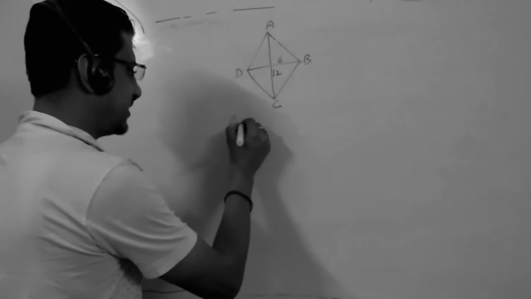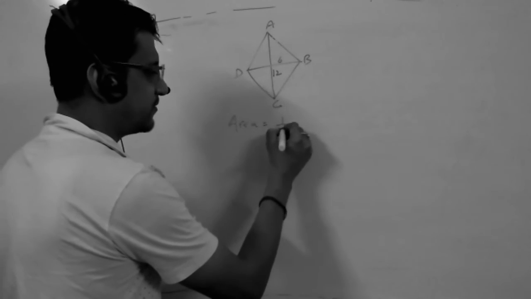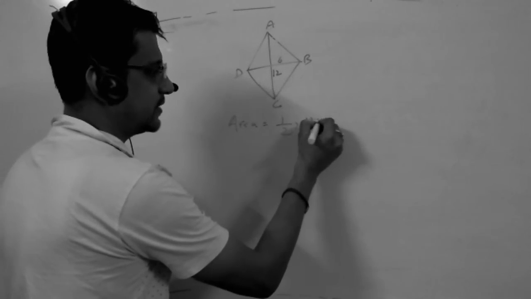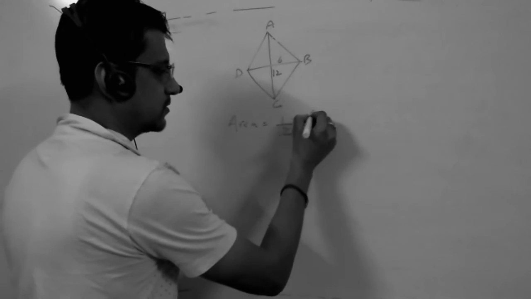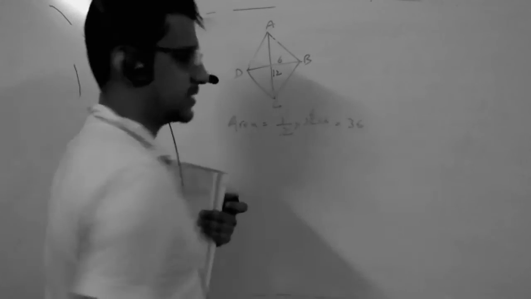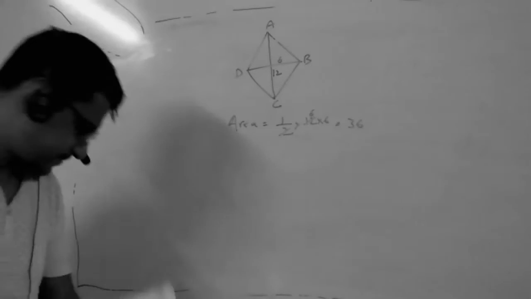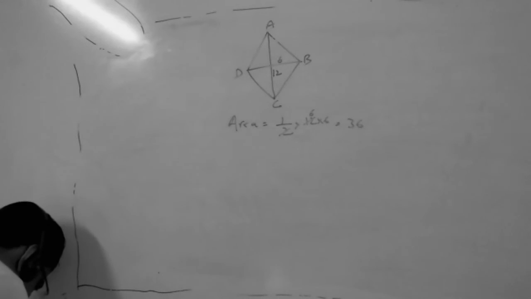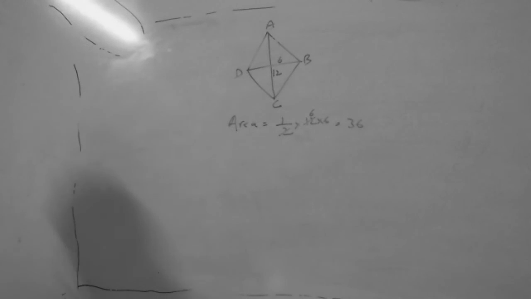To find the area, you have to do half into 12 into 6, which is 36 meter square. Straight away based on the formula, correct? Yes, sir.